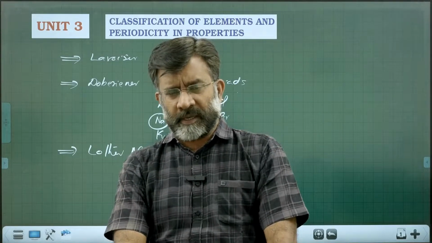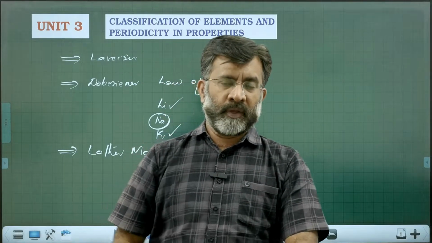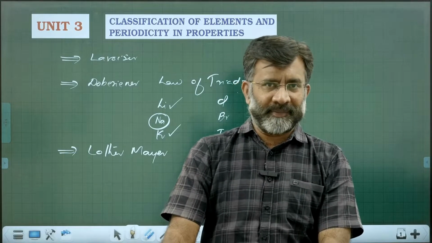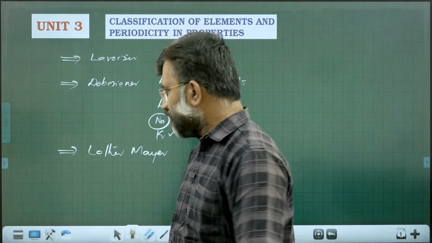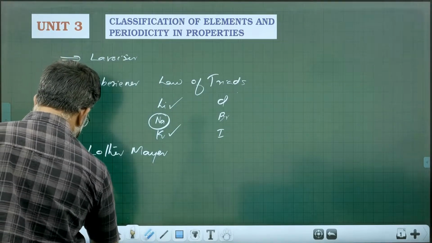All these are important names with several contributions from the historical aspect. But the modern systematic periodic table was explained by the father of the modern periodic table, Dmitri Mendeleev. That is the person who needs to be remembered in this context.